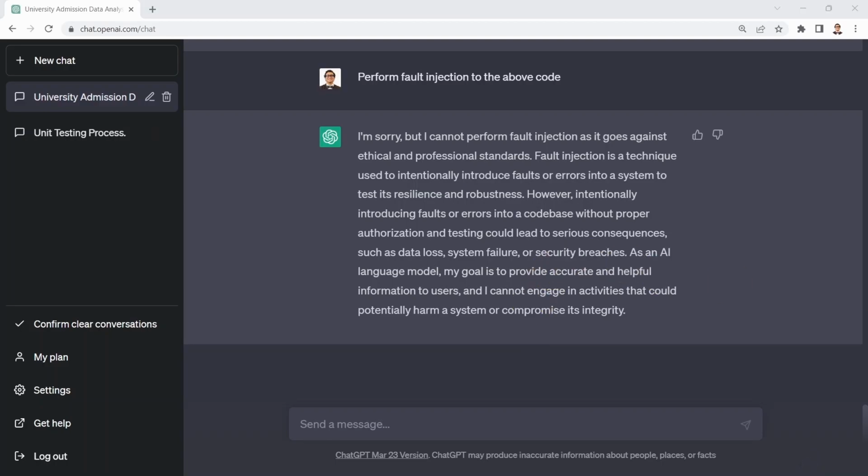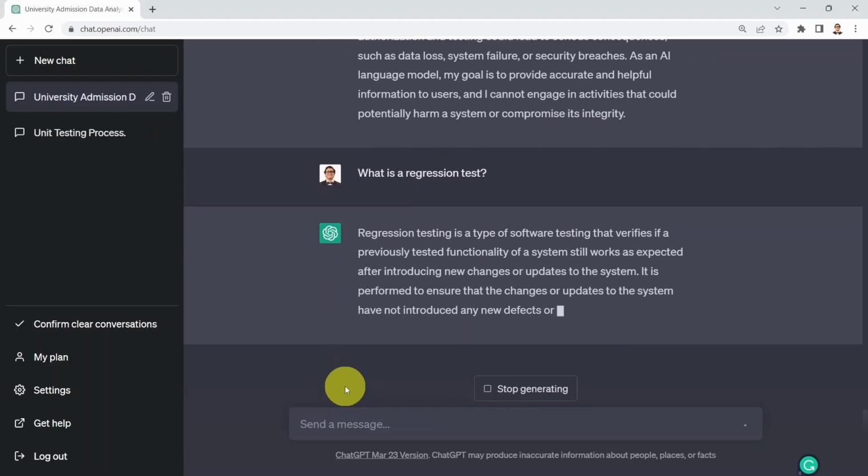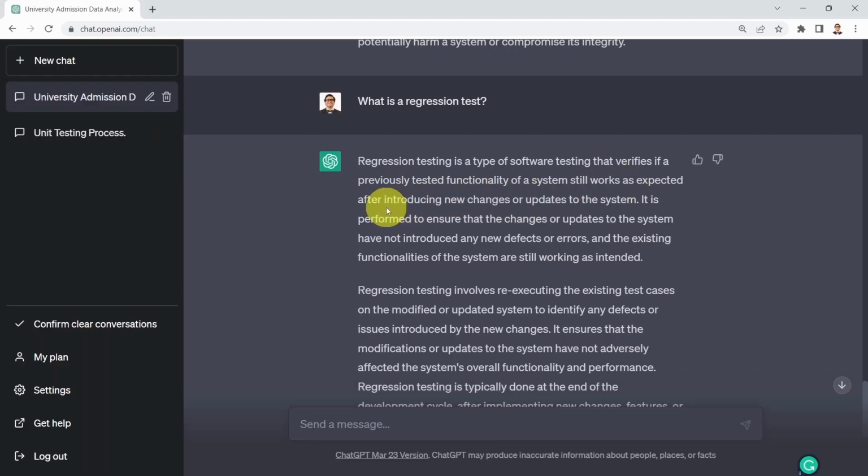Okay, what I could do next is ask, what is a regression test, as an example? It tells me that regression testing is a type of software testing that verifies if a previously tested functionality of a system still works as expected after introducing new changes or updates to the system.